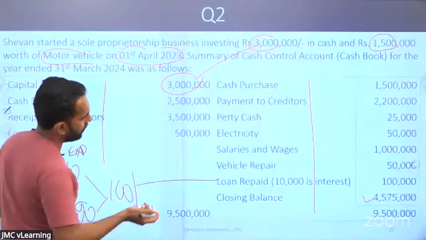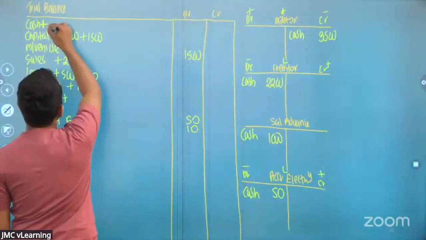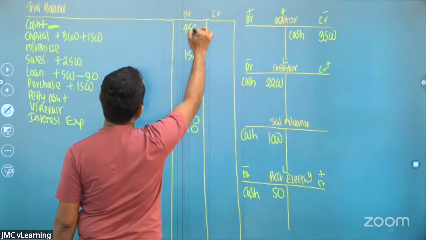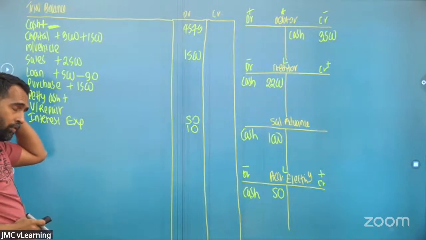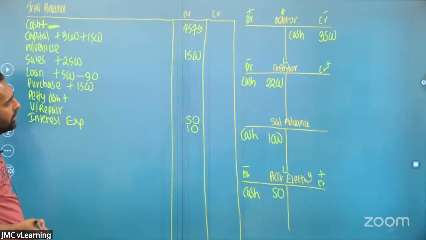Closing cash balance, now you can put 4575. Closing cash balance 4575. Right? Easy.